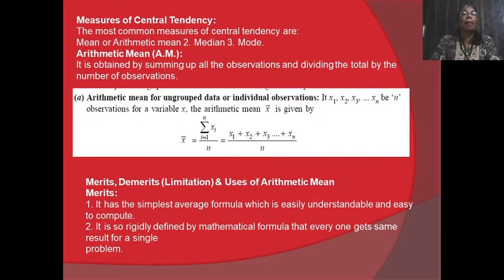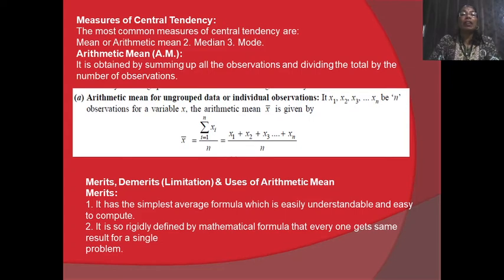For example, consider the arithmetic mean for ungrouped data or individual observations. Individual observations means n observations, which are denoted as x1, x2, x3, up to xn, for a variable x. The arithmetic mean is denoted as x bar.